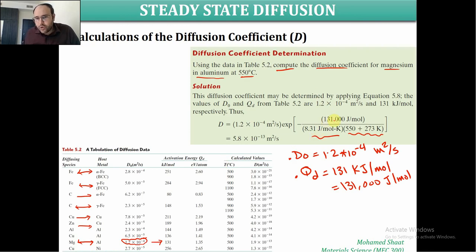The activation energy we got from the table is 131,000 joules per mole. Don't forget the negative exponential, and D0, 1.2 times 10 to the power negative 4. Do the calculations and you end up with the diffusion coefficient of 5.8 times 10 to the power negative 13 meter square per second.